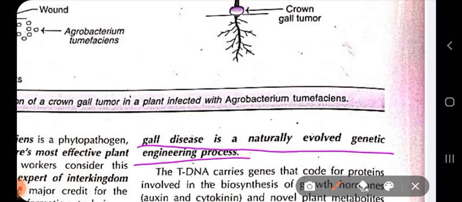And if we modify the Ti plasmid by inserting our gene of interest and removing the pathogenic property, not the infection property, because the way it causes infection has to be retained, otherwise how will it transfer its T-DNA? But the pathogenic part that causes crown gall disease has to be eliminated, and that's the main challenge that we have to face.